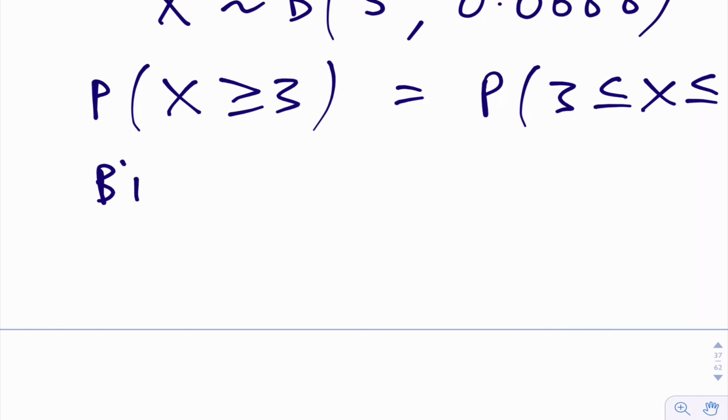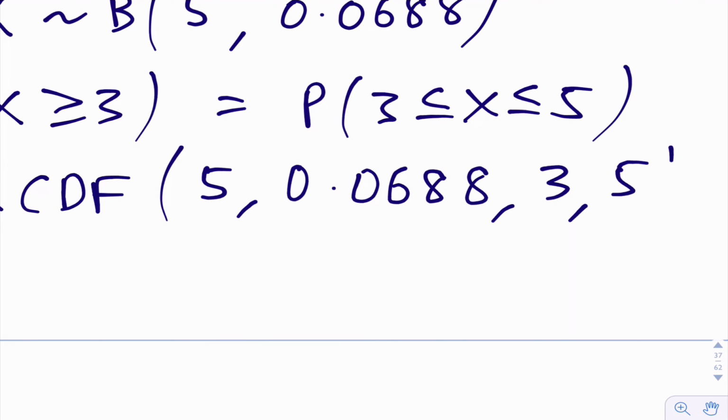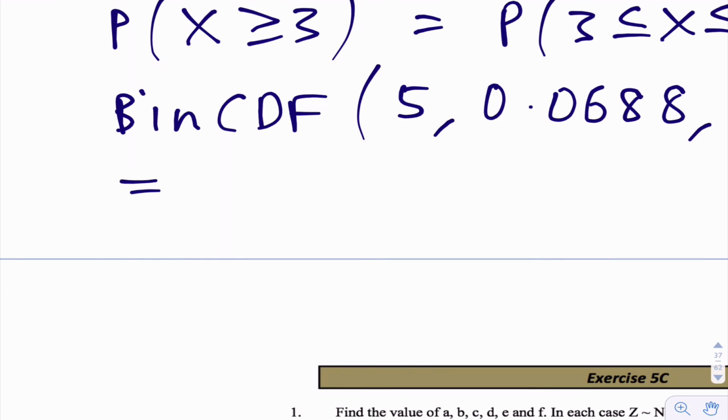So this is Binomial CDF on your calculator, and what are the values we're going to put in? First of all, n is equal to 5, p is equal to 0.0688. The lower number of values that we want is 3, the upper value is 5. We put that on our calculator, and you should get 0.002691, and that is the probability for this one.